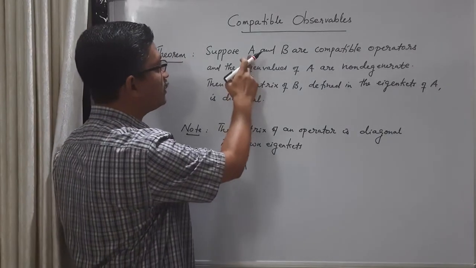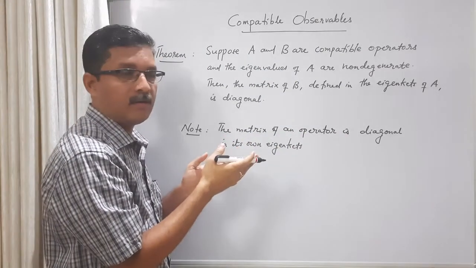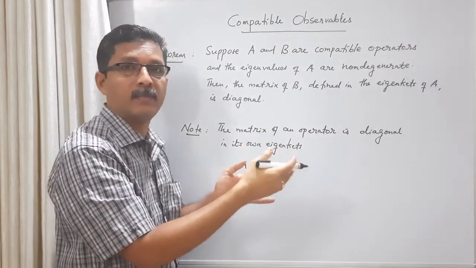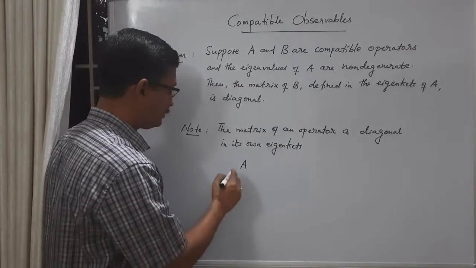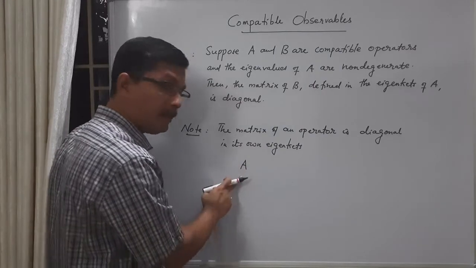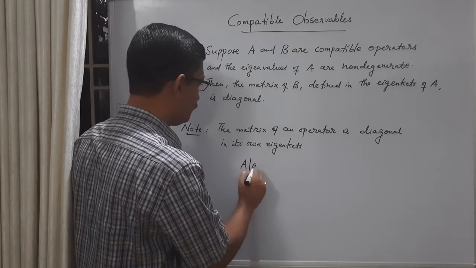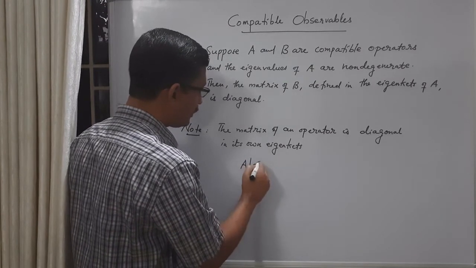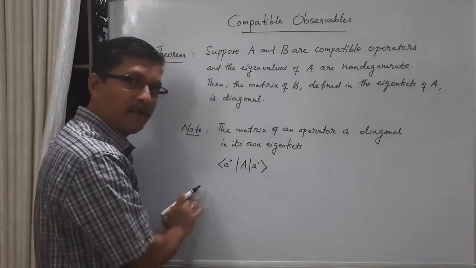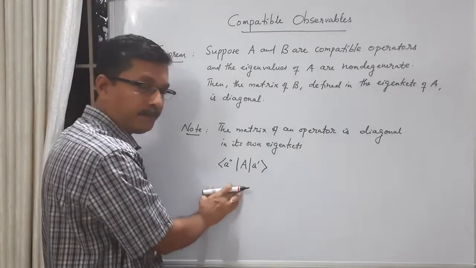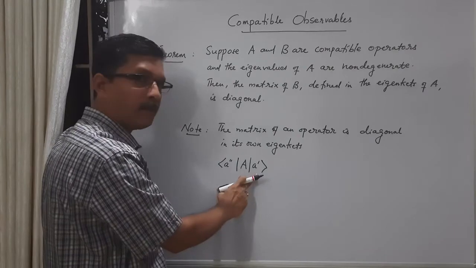So let us say the matrix element of A in its own eigenkets. Okay, so ket A prime, ket A double prime, ket A triple prime, etc. are eigenkets of A generally. You can also take A1, A2, A3, etc. So let's consider the matrix element of A in its own eigenkets. Let me take the ket vector as A prime and the bra vector as A double prime. These are eigenkets of A. So this is one matrix element, in the row A double prime, in the column A prime.